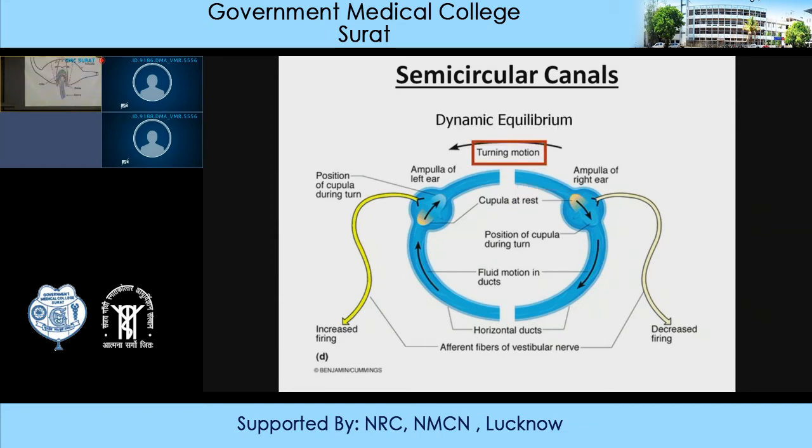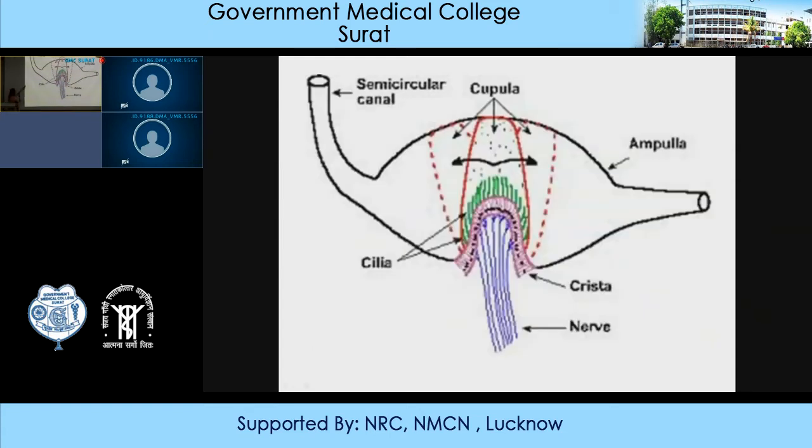So here you can see that this is the ampulla, and in the center there is the crista ampullaris with the cupula, and these dotted structures show the deviation towards the right and deviation towards the left with the movement of endolymph in the semicircular canal. Okay. So movement in one direction will cause hyperpolarization, and movement in the opposite direction will cause depolarization.